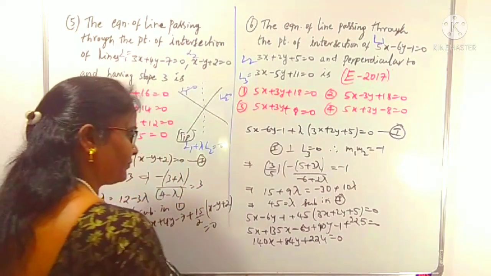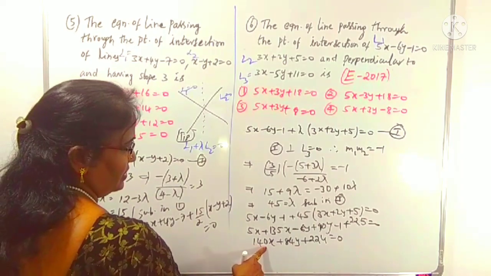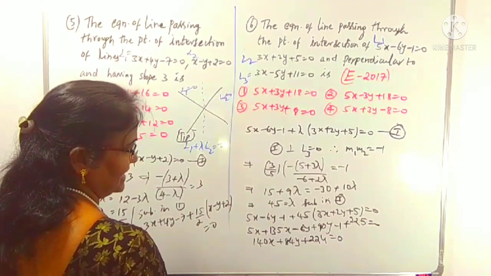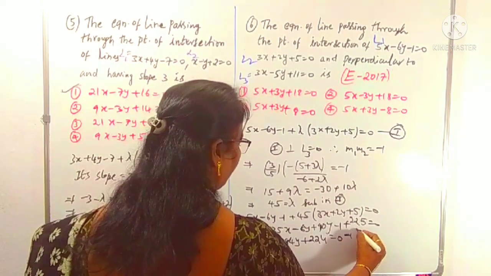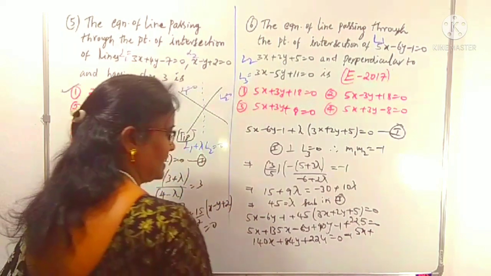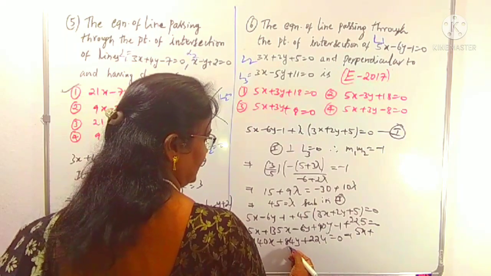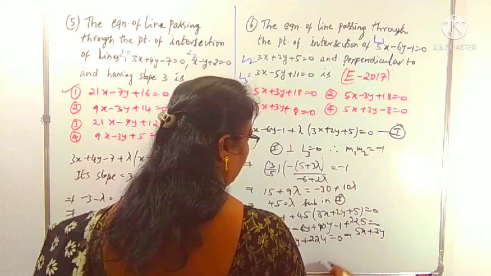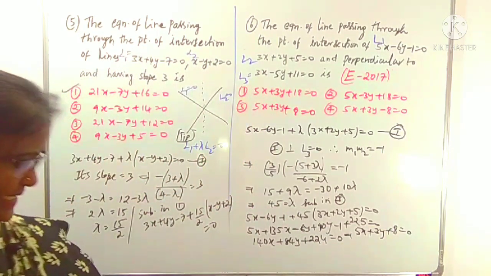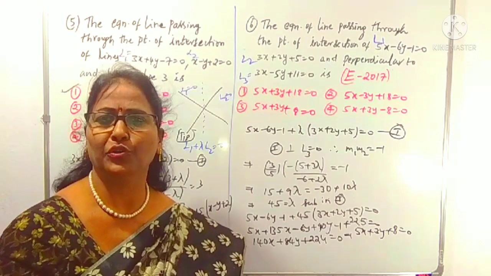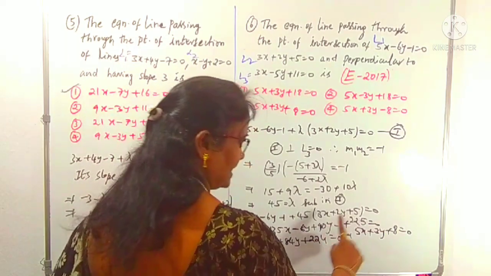Now it is cancelled by which value? I think 28 cancels. 28 times 3 is 84, so 3y, and 28 times 8 is 224. So this equation is cancelled by 28.